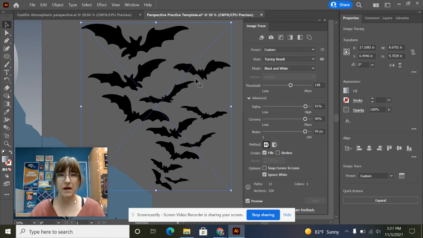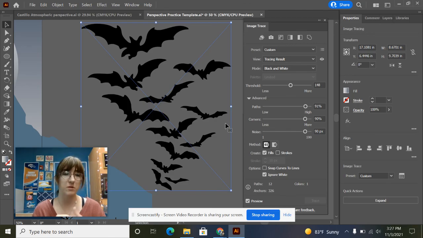All of their ears came back, all of their feet came back, the parts of their wings that are the bottom look sharper, but they're still kind of wonky, right? They're not the best. So this is why image trace doesn't work sometimes, because if you have a lower quality image, this is kind of the best that you're going to get. And it's good. I think it'll work for our purposes, but it's not the best.